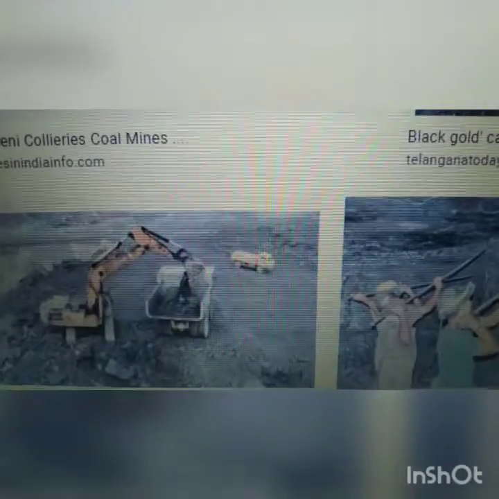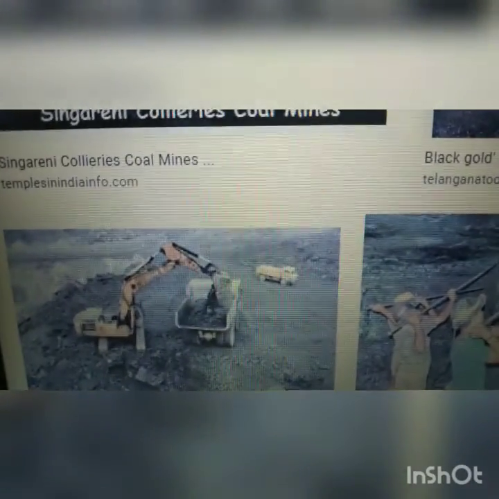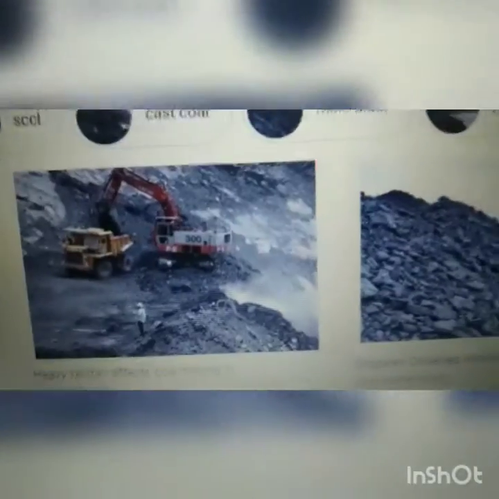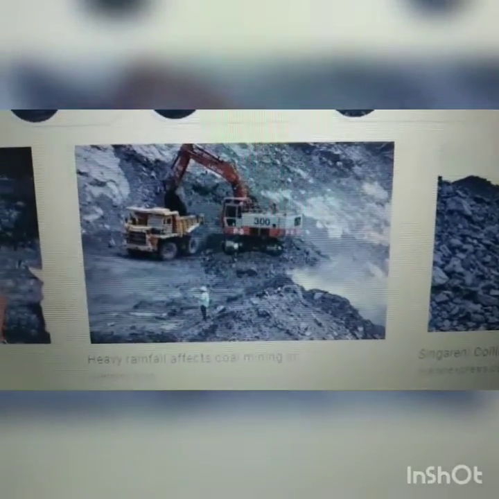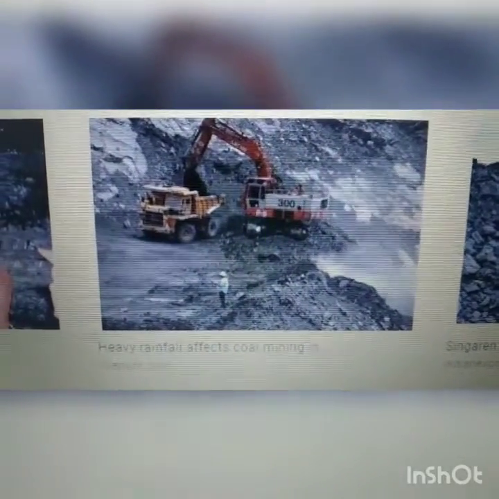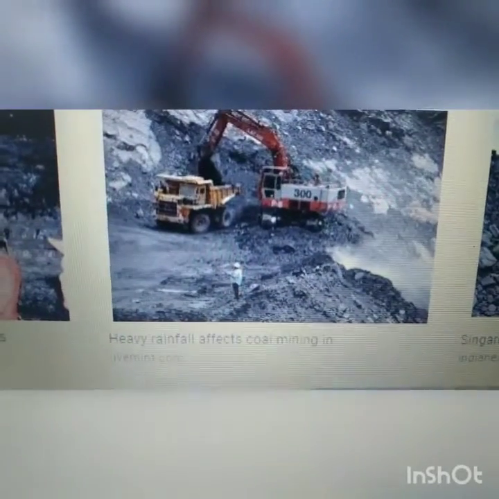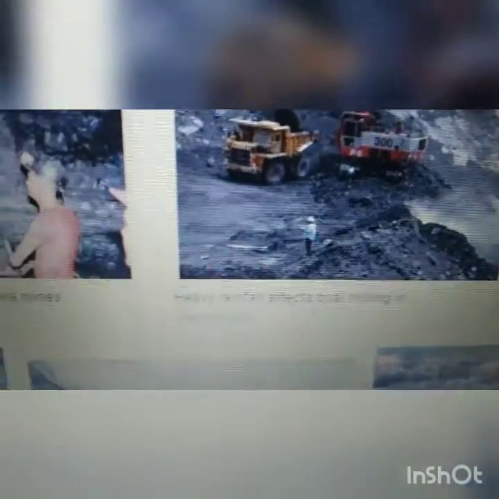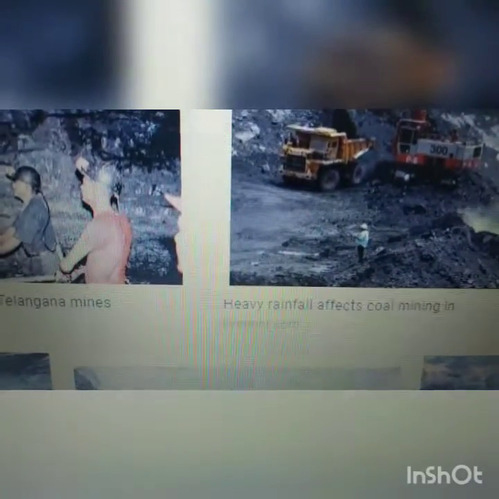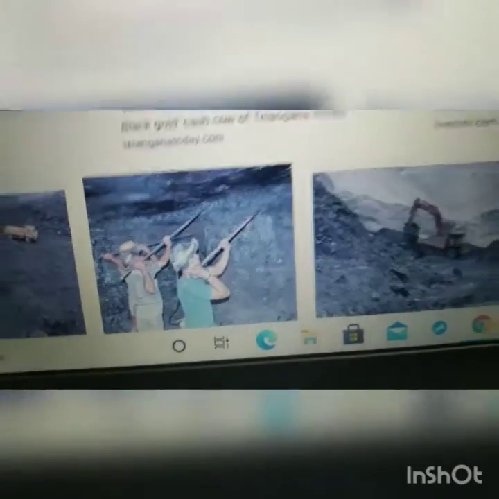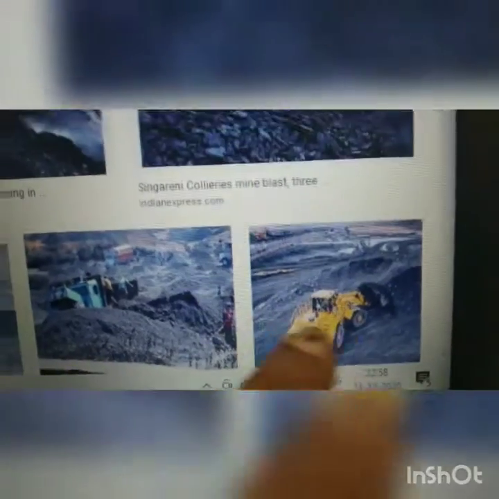So coal is formed from remains of dead plants and animals. Dead organisms rot away. They form a thick, lumpy brown material called peat. P-E-A-T, peat. Tons of water, mud, and sand press the peat and squeeze it under the ground. This turns the peat into coal. See how they are digging the coal, how they are removing it using machines now. In olden days they used other methods, but now see.